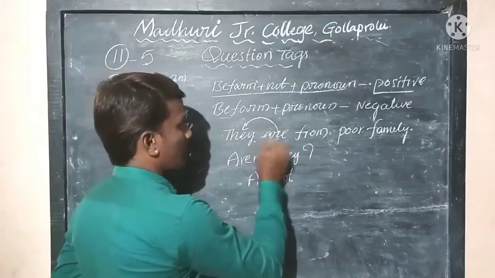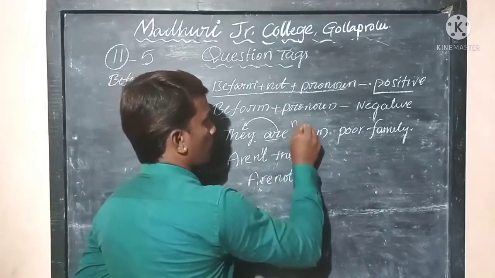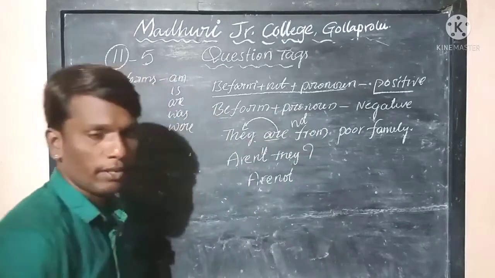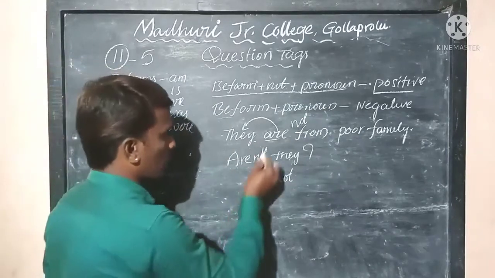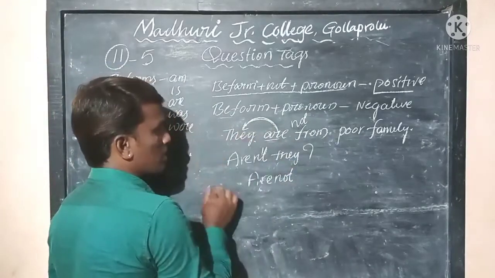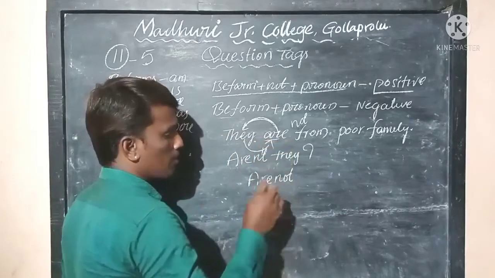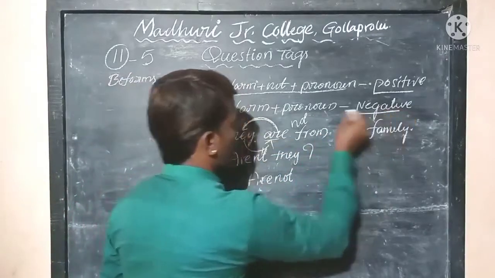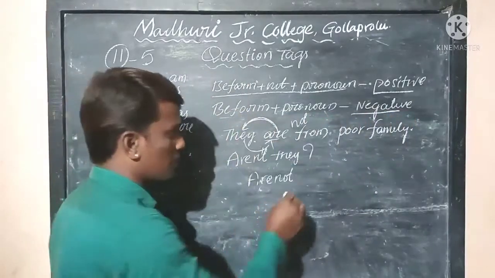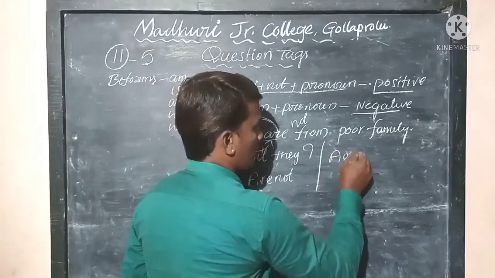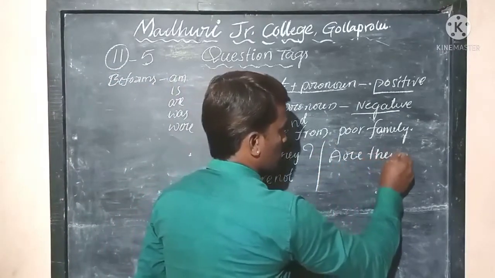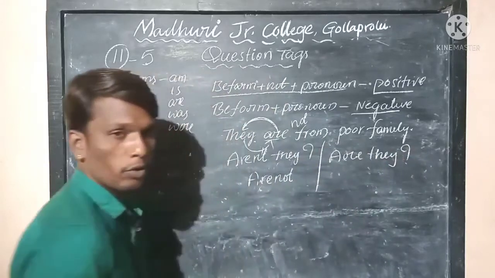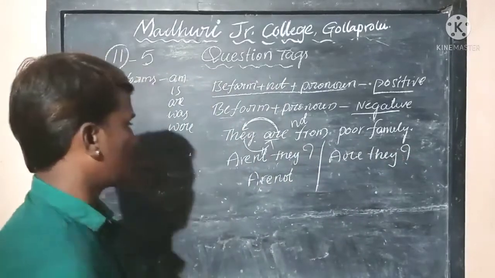For example, they are not from a poor family. Not is there, so it is a negative statement. Then just replace the be form in the place of the subject and the subject in the place of the be form, because for a negative statement the structure is be form plus pronoun. That is enough, so you just write are they, question mark. Okay. Now let us practice another example.